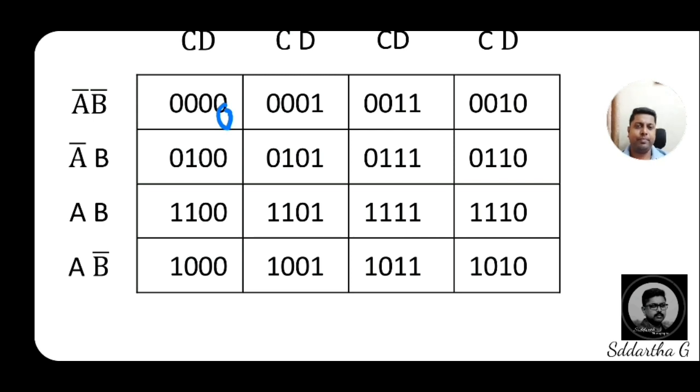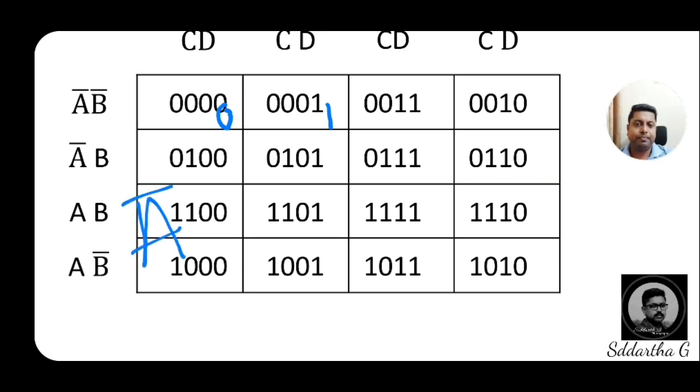Like that, the second box is 0001, that means 1. How will 1 come?